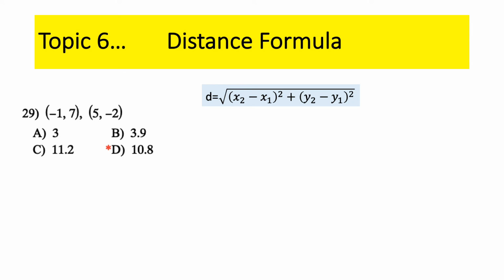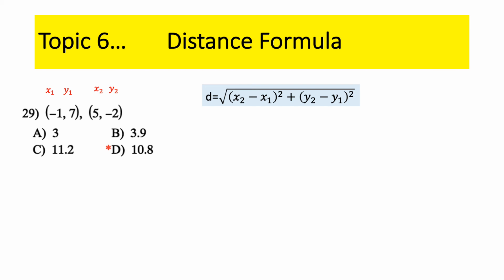Now, this is how it will visually appear on the test, so watch what I do. I'm going to label the points. I got point 1, so I got an x1 and a y1. That means the x value of point 1, the y value of point 1. It does not go x1, x2. Be careful. The second label would go x2, y2. See how that's done? Now all we do is plug the numbers in.